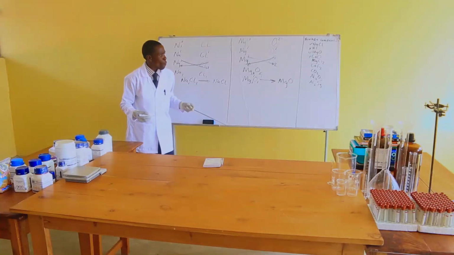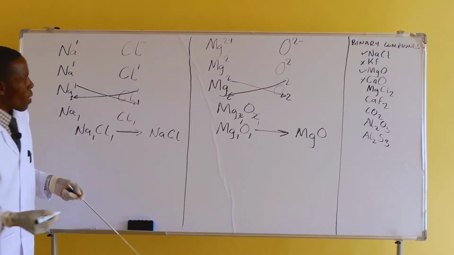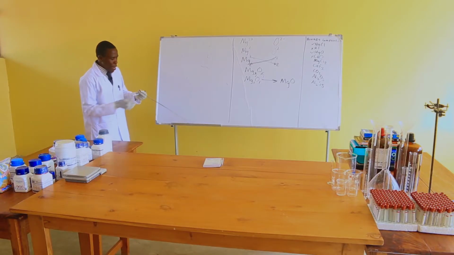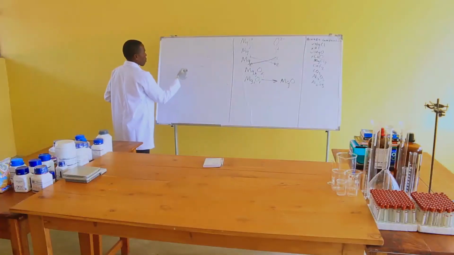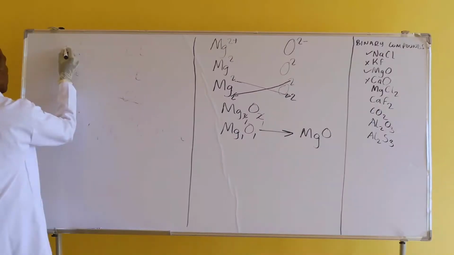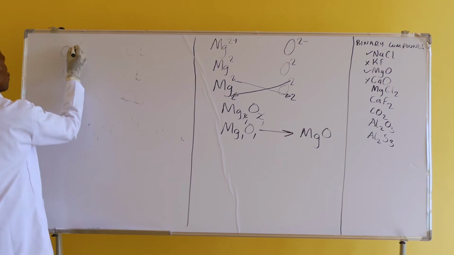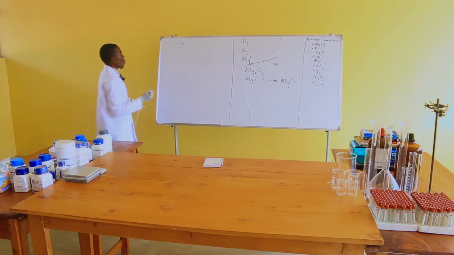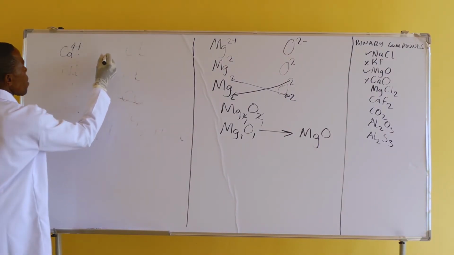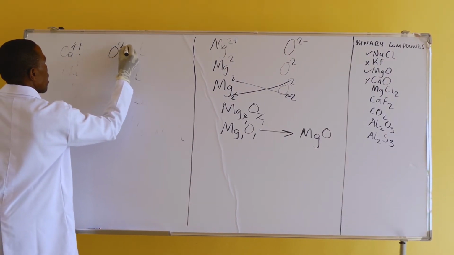Sometimes you may have a formula where, let's say, we need to combine carbon. For example, carbon having a charge of positive 4, and maybe oxygen having a charge of negative 2.